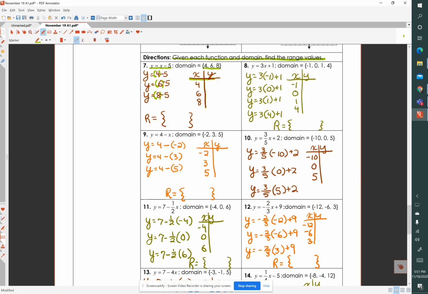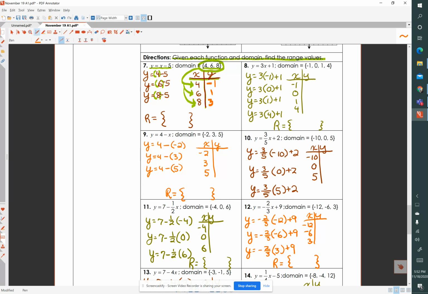and I've input my x values that are given. These x values that we've been given, we've inputted right here. So now let's evaluate. When x is 4, what does y equal? Well, y equals -1. When x is 6, y equals 1. And when x is 8, y equals 3.